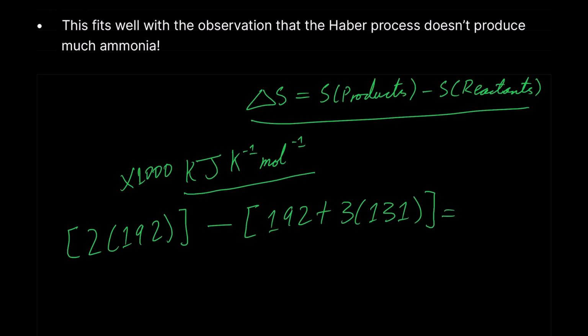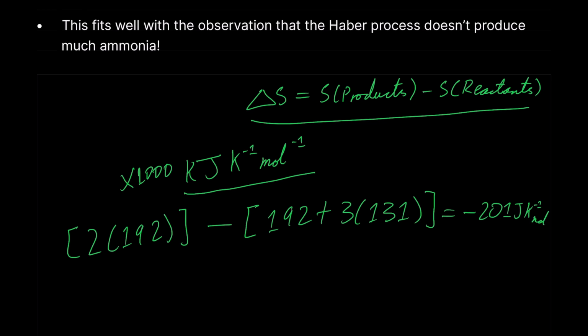So 2 by 192 minus 192 plus 393 gives minus 201. So here, minus 201 joules per Kelvin per mole.